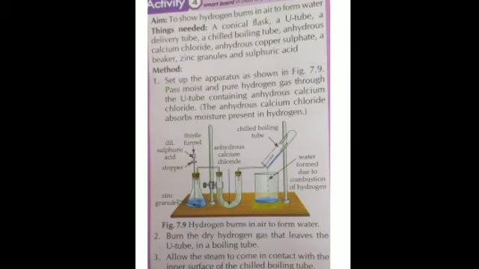Then we have the chilled boiling tube. This is the chilled boiling tube. Chill means very cold. Anhydrous calcium chloride solution. Is that clear? Which is placed in this chill tube.